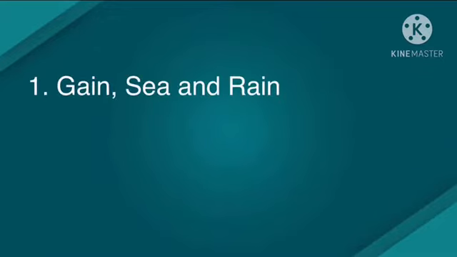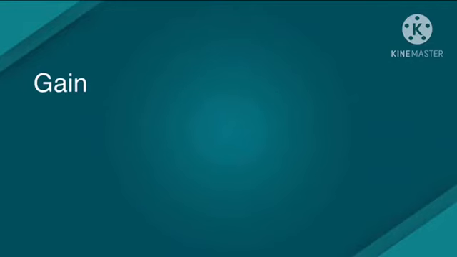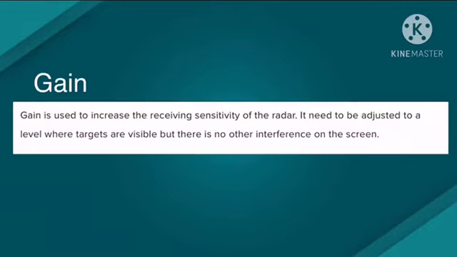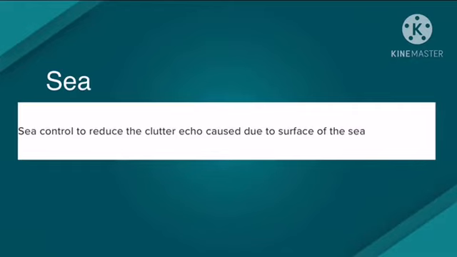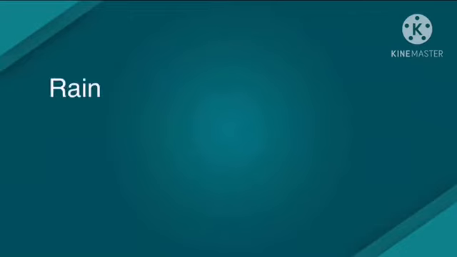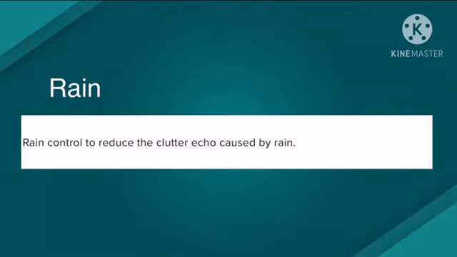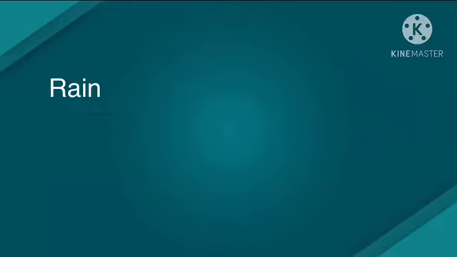Gain, sea and rain. Gain is used to increase the receiving sensitivity of the radar. It needs to be adjusted to a level where targets are visible but there is no other interference on the screen. Sea control reduces the clutter echo caused by the surface of the sea. Rain control reduces the clutter echo caused by rain. And now let's play a short video for gain, sea and rain.